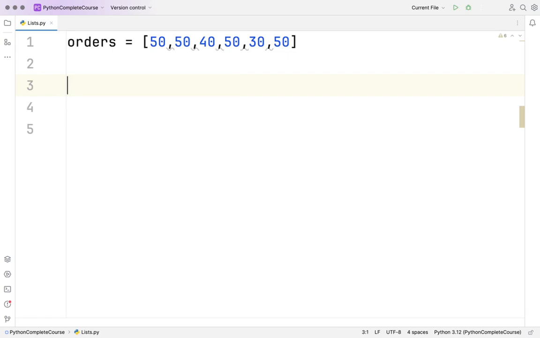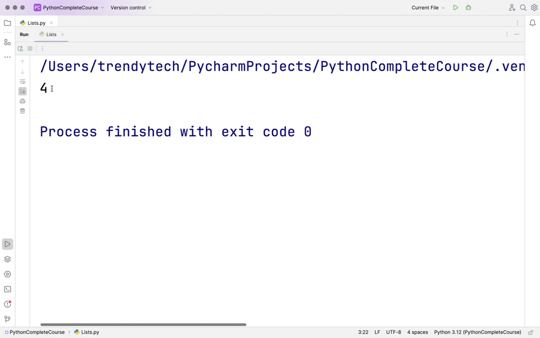Now, let's say you want to find the count of order ID 50 here, right? So let's say I will print orders dot count 50. This should give me the count of this. So it is coming 4 times, right?